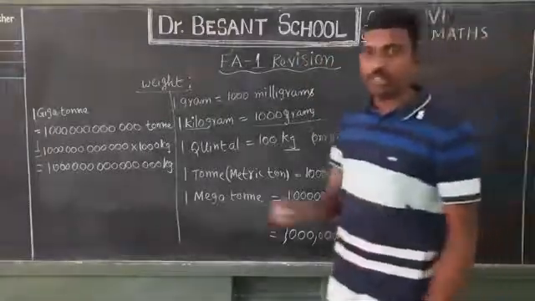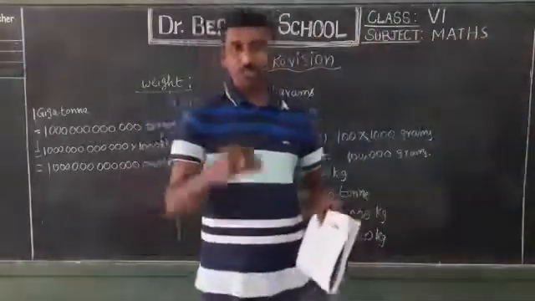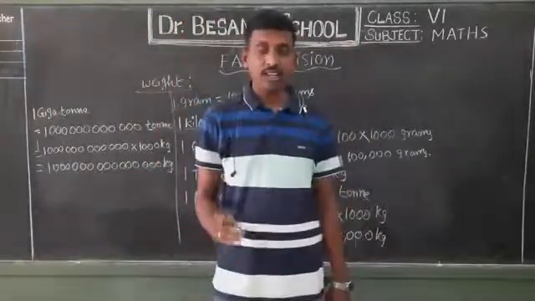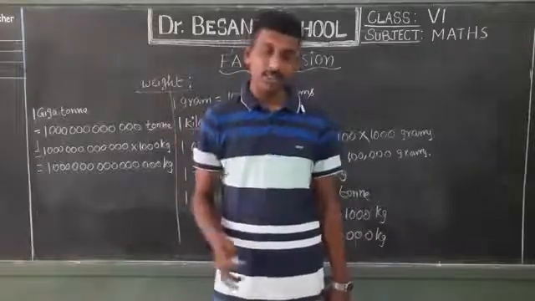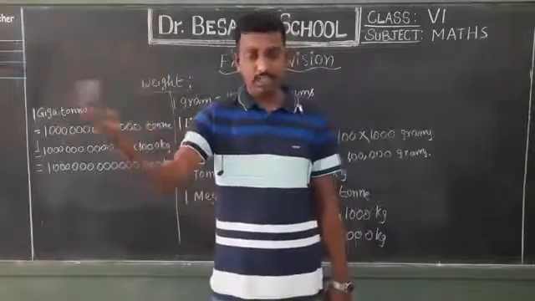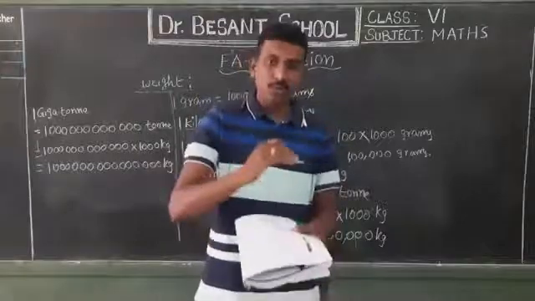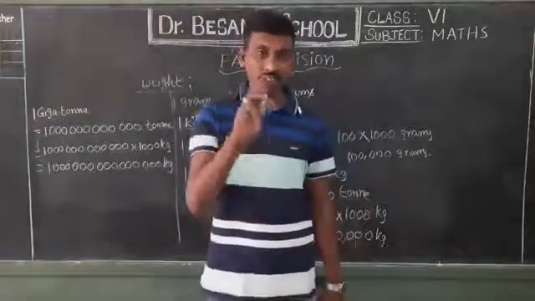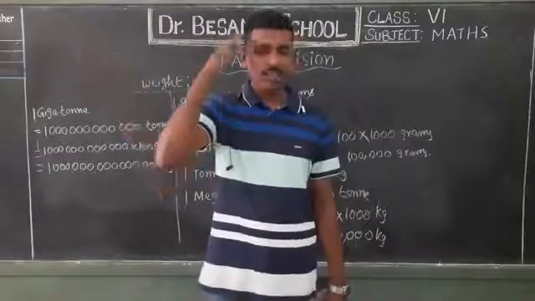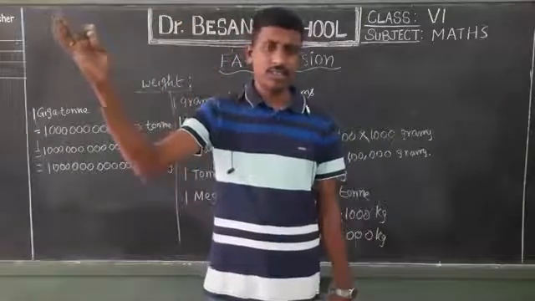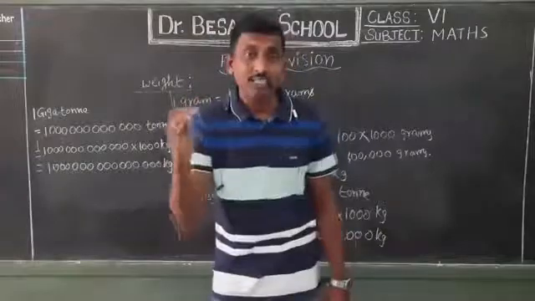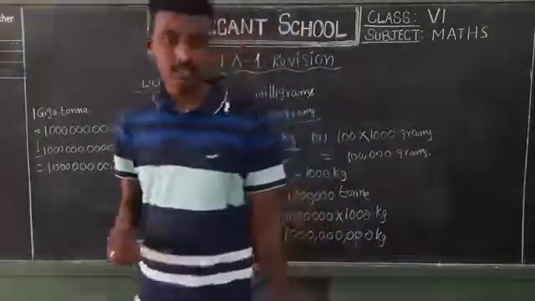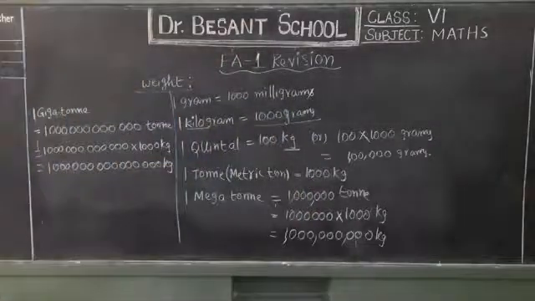Remember one important thing: if you want to convert from one unit to another, from bigger to smaller, then the value increases because you have to multiply by the given number. If you want to convert from smaller to bigger, then you have to divide. Say you want to convert from 1 gram to 1 kilogram. Think about it: 1 kilogram is equal to 1000 grams, so 1 gram is equal to 1 by 1000 kilograms, which is 0.001 kilogram. Okay, my students.